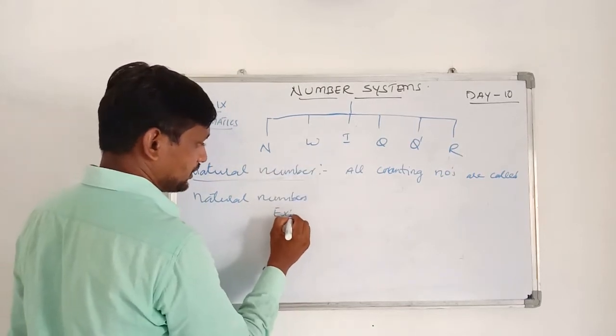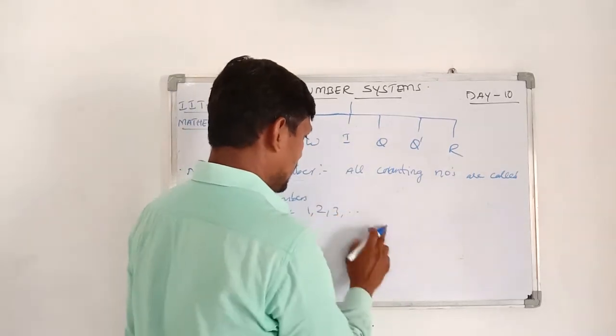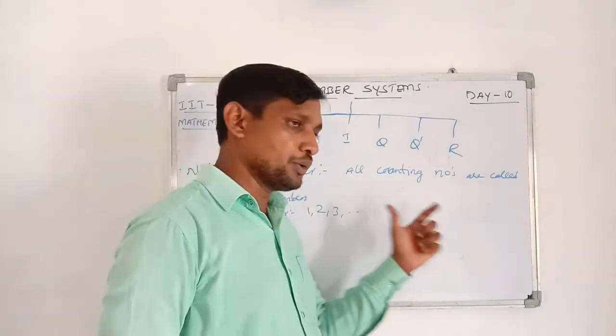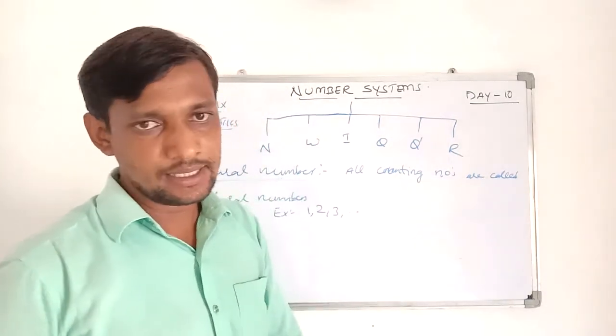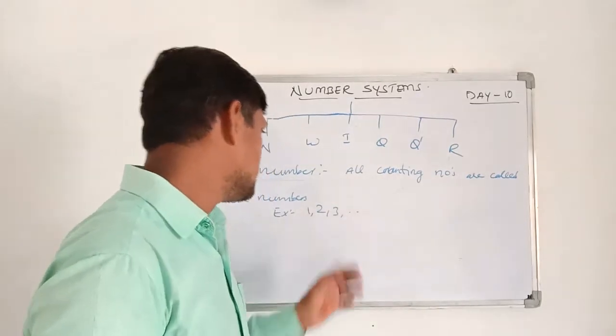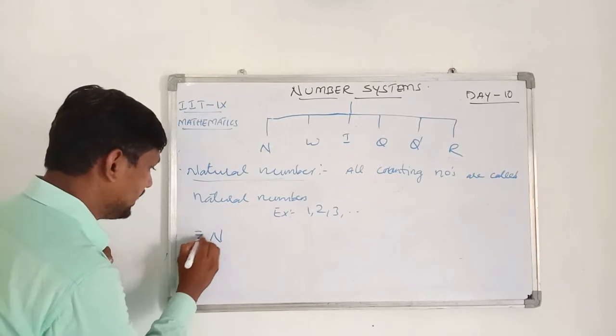Example, all counting numbers I said. I am going to start with 1, 2, 3, and so on. All these numbers, we are going to use for the counting of articles or things. Those numbers are called natural numbers. These natural numbers are denoted with capital N.